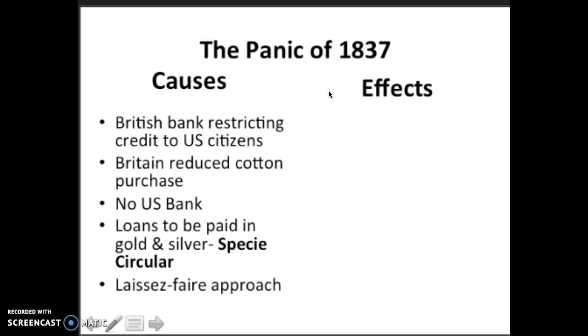And the last cause of the Panic of 1837 was the laissez-faire approach. Remember, laissez-faire means government has no business in business, and since the government was not helping the farmers or the poor people, the major companies took advantage of this and confiscated people's land and property. Some of the effects: because Britain was no longer purchasing cotton, the price of cotton plummeted.